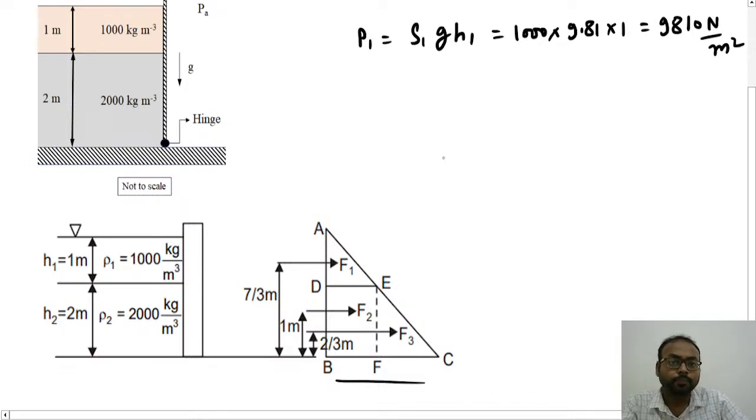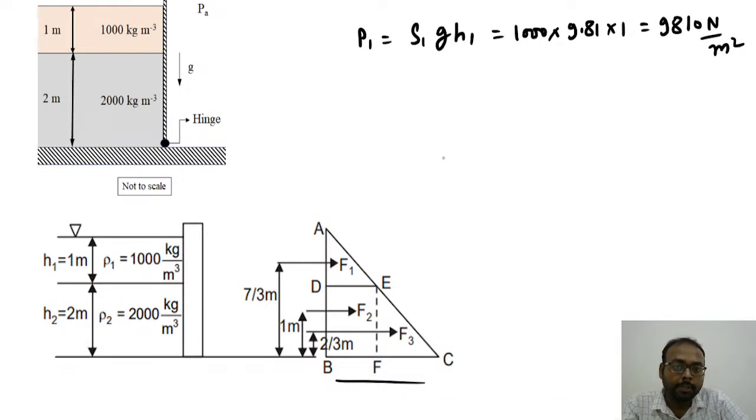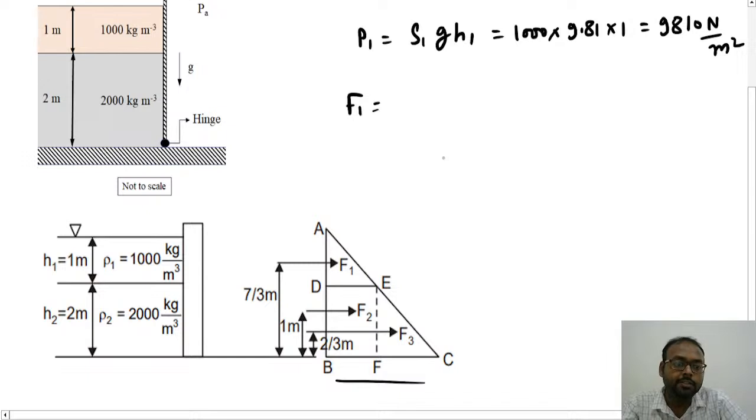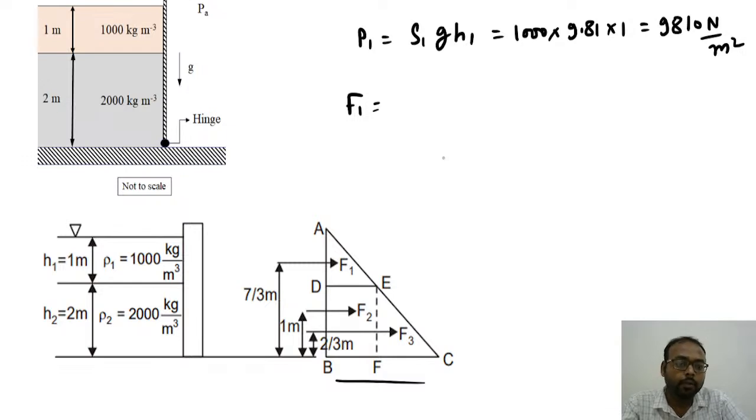Now next, once we have the P1 value, we can find out the net force. So net force F1 is equal to the area of this ADE triangle multiplied by the width. So this area will be given by 1 by 2 into 9810.